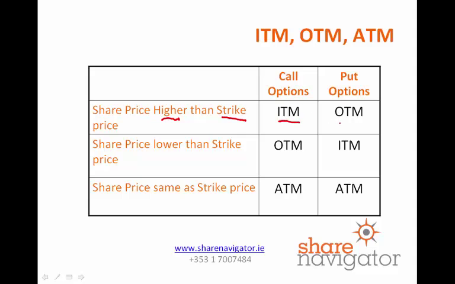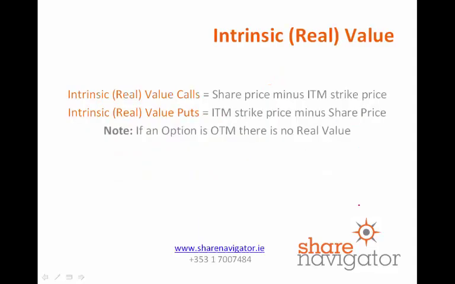And it's the exact opposite for the put option, that's said to be out of the money. When the share price is lower than the strike price, the call option is out of the money and the put option is in the money. And then when the strike price is the exact same as the share price, both a call option and a put option are at the money.